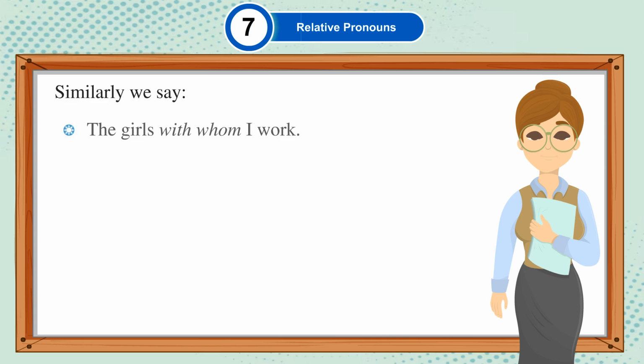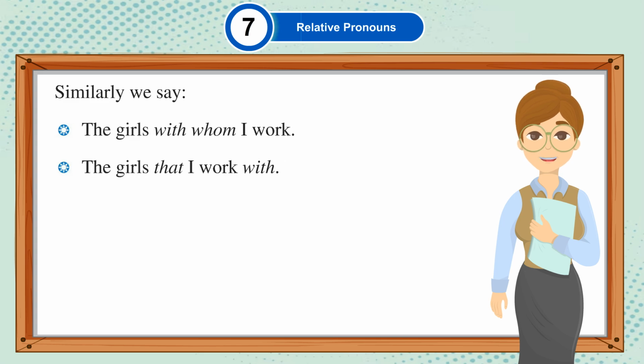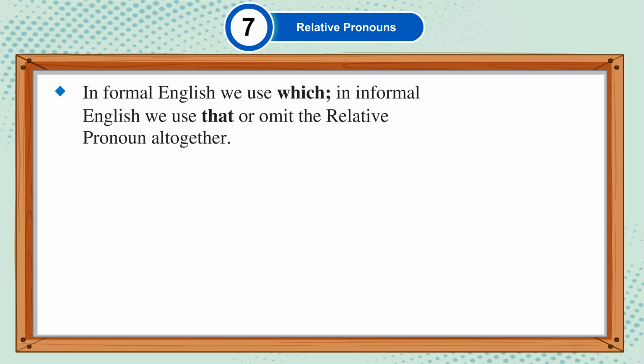Similarly, we say, the girls with whom I work, the girls that I work with, the girls I work with. In formal English, we use which. In informal English, we use that or omit the relative pronoun altogether.